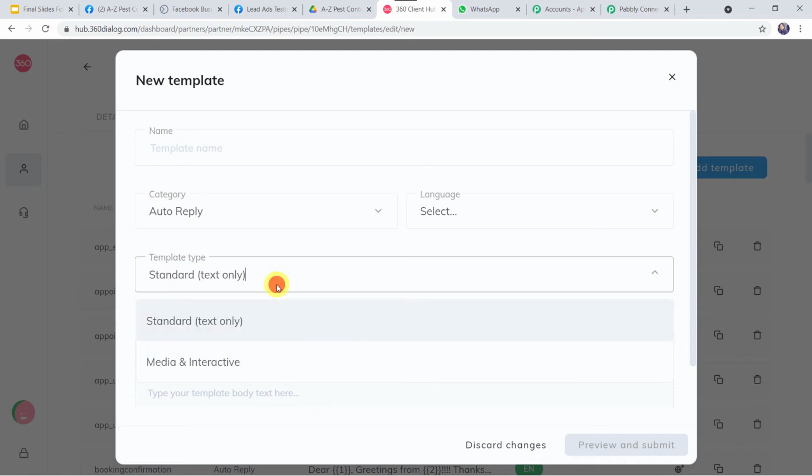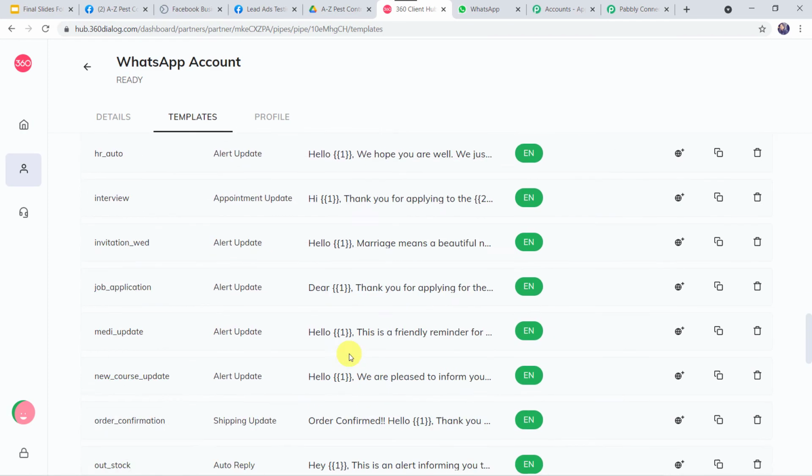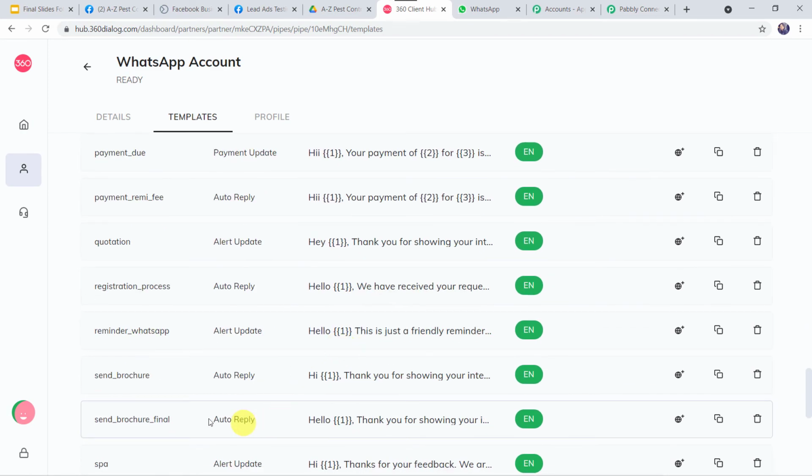From here you can select the template type, and here you can give the template body text. Then click on Preview and Submit, and it will go for approval. Once it is approved, you can use this template for sending messages on WhatsApp. So I'll close this template and open the one which I have already created and got approved, that is Send Brochure Final.